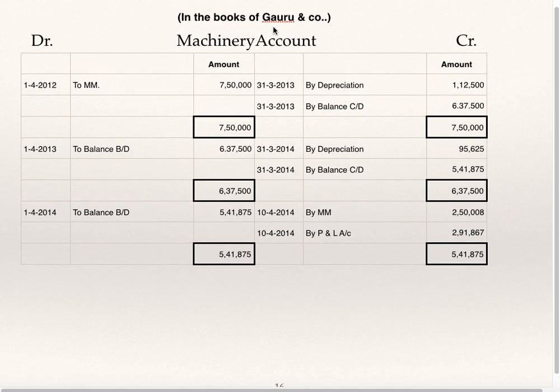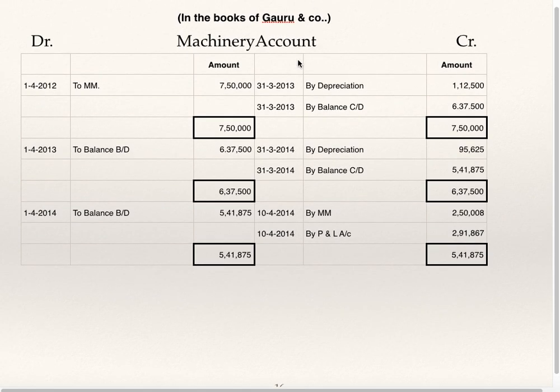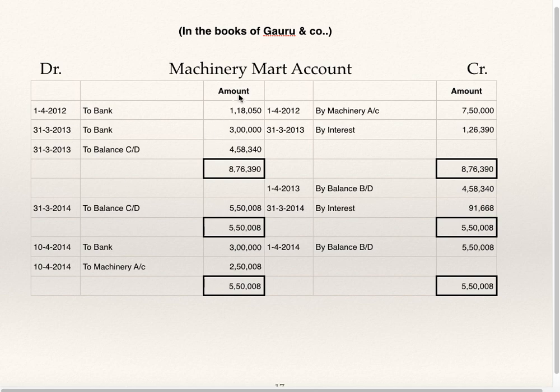In the books of Goru and Company, machinery account: to Machinery Mart 7,50,000, by depreciation, by balance carried down. Second year beginning, balance brought down, by depreciation, by balance carried down. Now, third year beginning, balance brought down. Now, first we'll see the vendor's account, then we'll come back to machinery account.